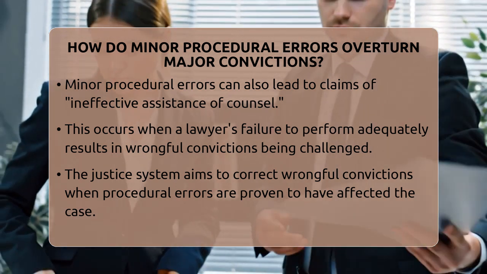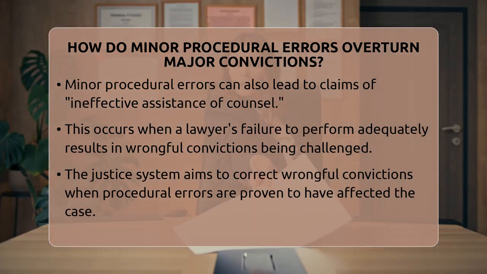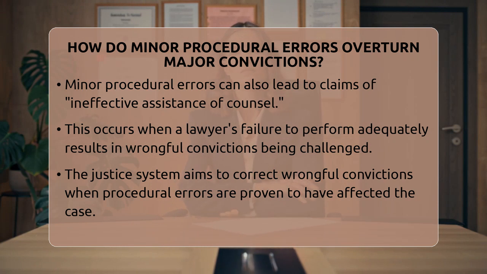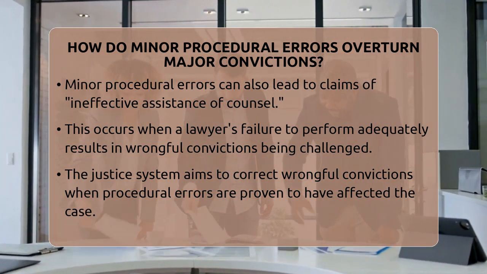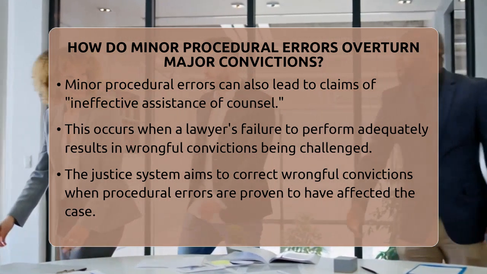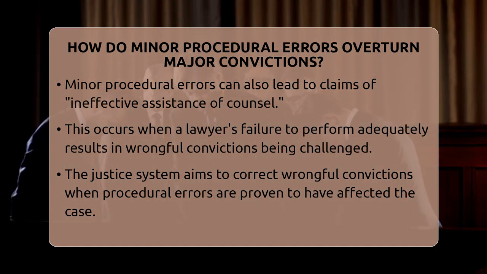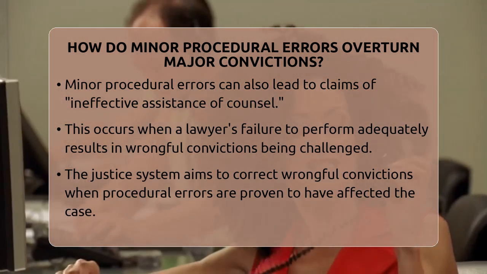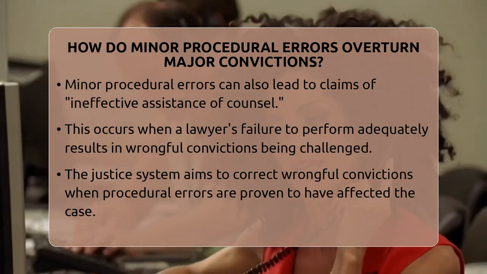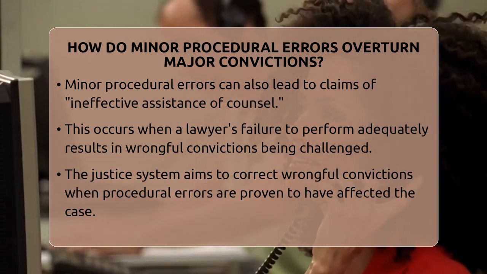In some instances, minor procedural errors can be the basis for a legal principle called ineffective assistance of counsel, which can also result in overturning a conviction. This occurs when the defendant's lawyer failed to perform competently, such as neglecting to object to inadmissible evidence or failing to investigate key facts. Overall, the justice system recognizes that even small mistakes can undermine the fairness of a trial.